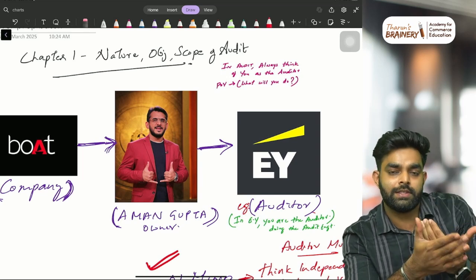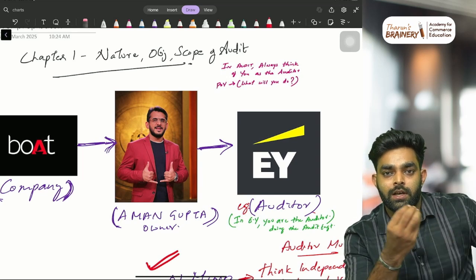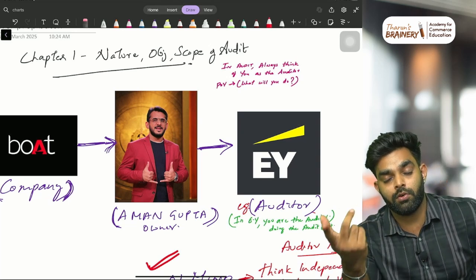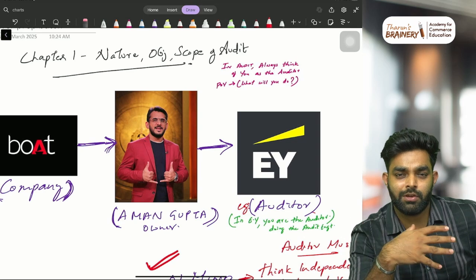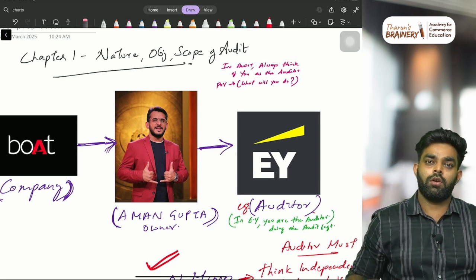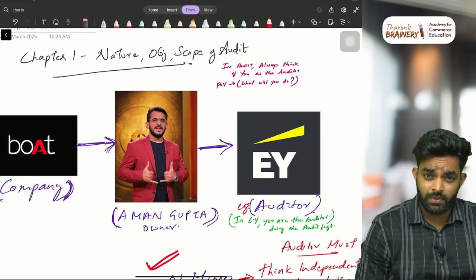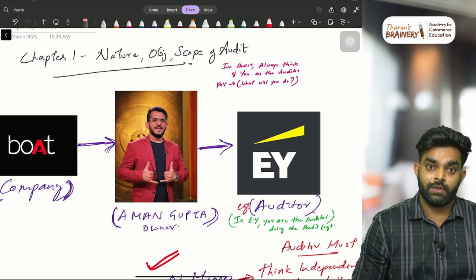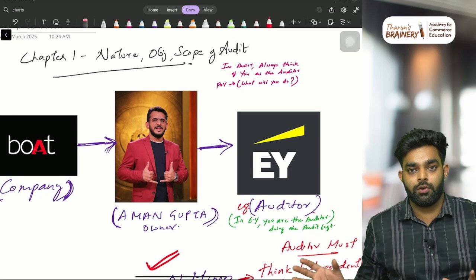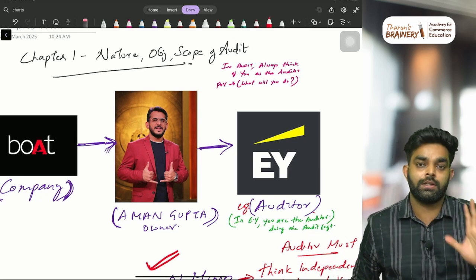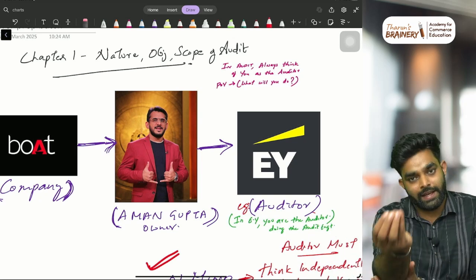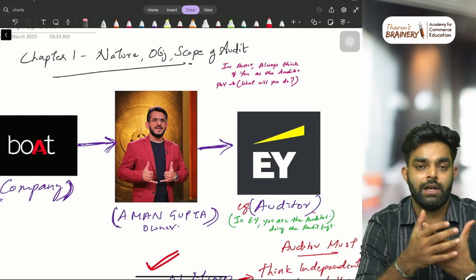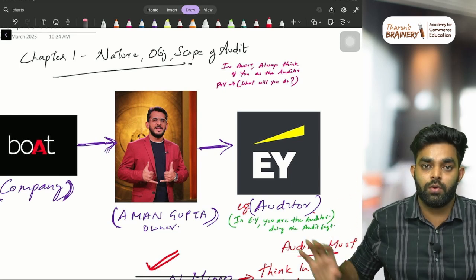Why this is important is that by misunderstanding this, if you go to the exam hall, in case studies, in MCQs, everywhere, if this comes in, you will not understand what it is properly. Sometimes, what is the difference between a substantive analytical procedure and a test of details? You have studied the definition, you know everything, but in your mother tongue, can you explain what it is? Like 90% or 80% of the students can do that, but there are 20% of students who may not be able to do that. So this lecture is focusing on all these core areas.